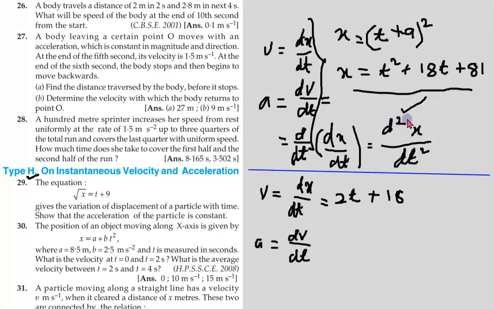Differentiating the v value, I only get 2. It has no t, so it's a pure number, so it's constant. The question says to show that the acceleration of the particle is constant. 2 is a pure number, so it's constant, so the question is proved.